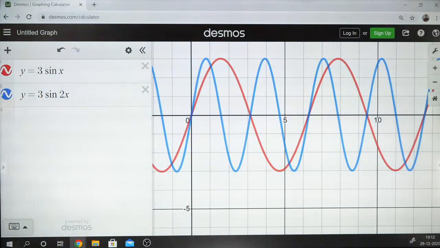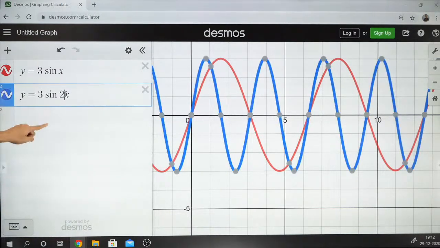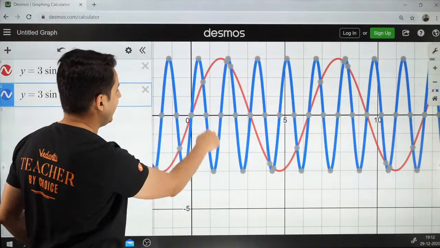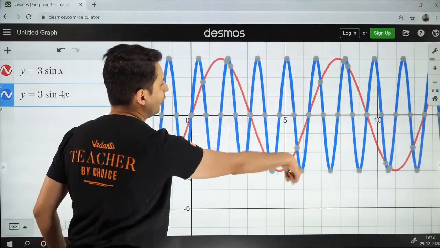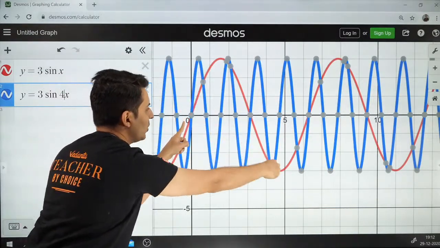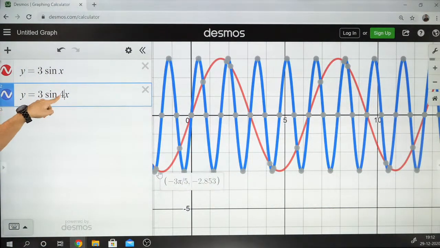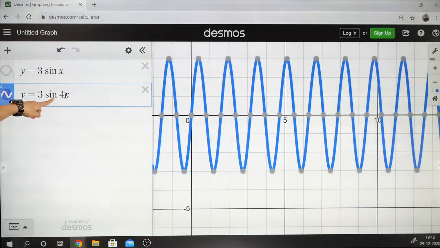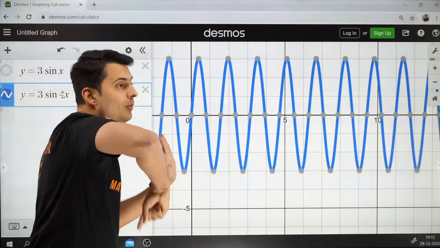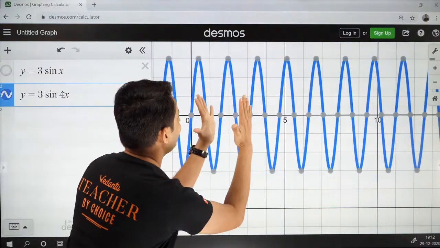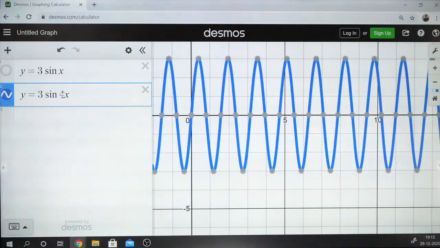And if I make it sine 5x or 4x or something like that, just check this out. So instead of 2x, let me make this 4x. Look at that, the blue graph will go up and down 1, 2, 3, 4 times when the red graph has only gone once. I hope you can see it. So what does this number 4 do? This number 4 changes how many times it goes up and down. And it can compress that graph or it can elongate that graph. Okay, so you can change that.